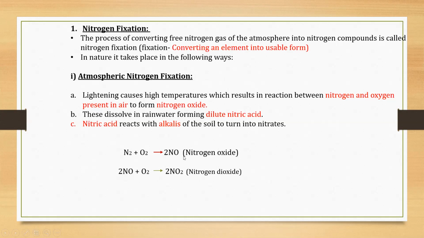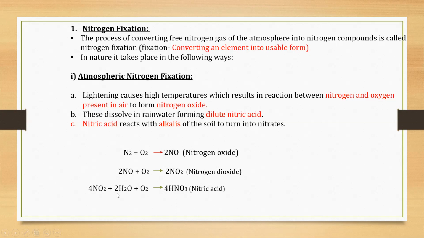Second reaction is nitrogen oxide, this NO, reacts with oxygen. Now where is this oxygen coming from? It is coming from the atmosphere. It is present in the air. So when this nitrogen oxide combines with oxygen present in the air, it forms nitrogen dioxide. Both are the oxides of nitrogen. This is nitrogen monoxide, this is nitrogen dioxide. So this is the first reaction. What is the product of this reaction? Nitrogen dioxide.